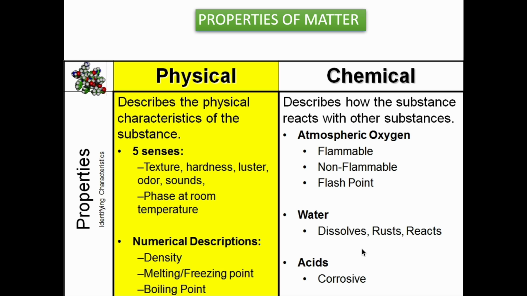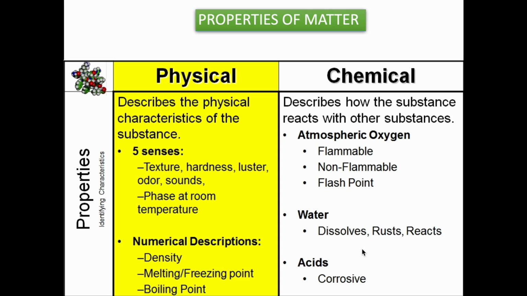So the next, properties of matter. There are two properties of matter: physical and chemical property. By the word physical, it describes how it looks and how it feels. Texture, hardness, luster, odor, sound, all of these are physical properties of any matter. What's texture? Texture is the feel. Hardness is how hard or soft it is. Luster is the shine of an object. Odor is the smell, and sound. And how do you measure the physical property of matter? It can be measured using density, melting point, and freezing point.